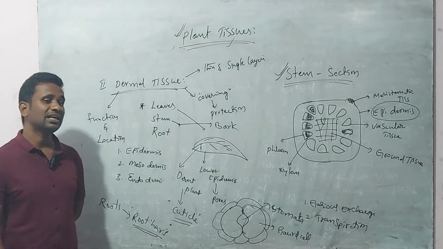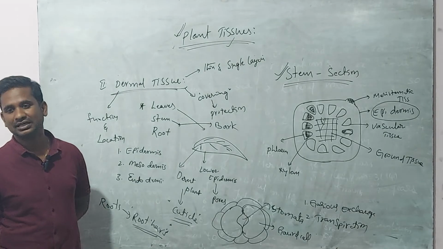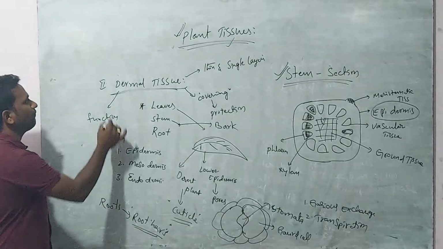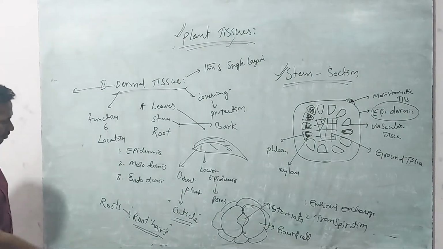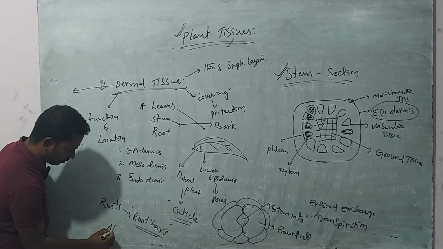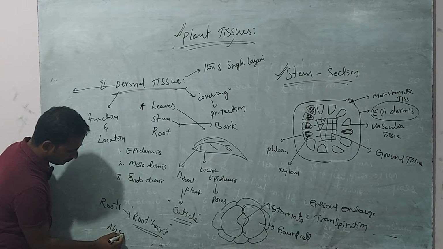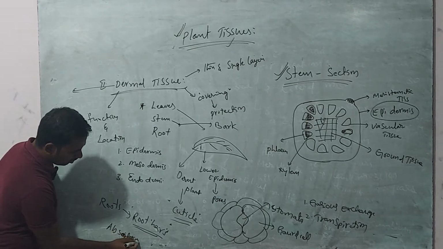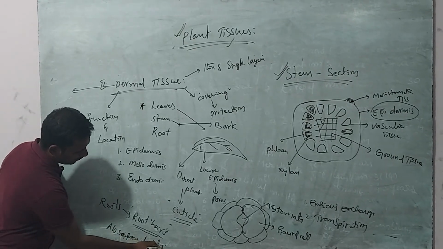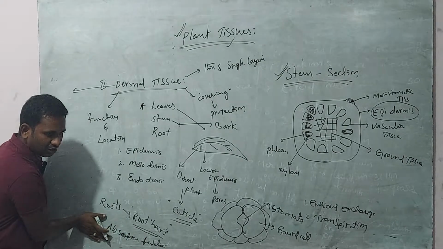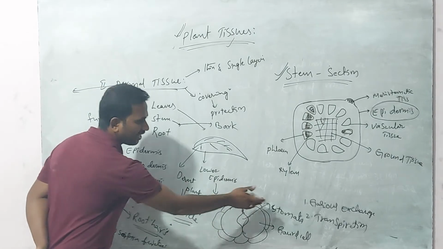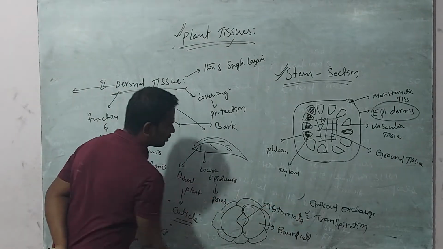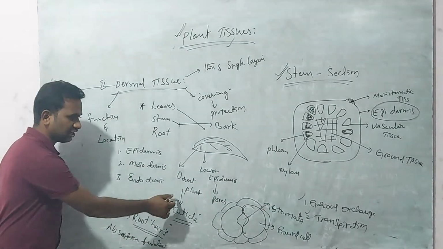If dermis is present in the root, it can absorb water. If it is present in the leaf, it is helpful for gaseous exchange, transpiration and also protection.